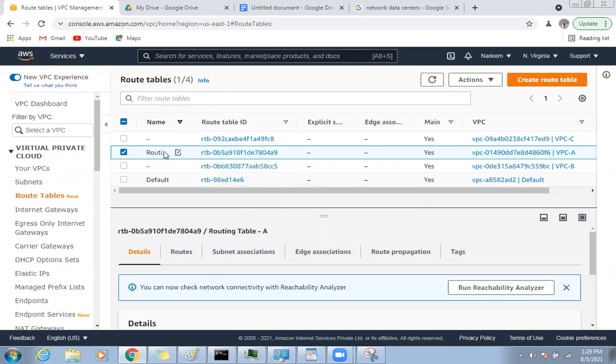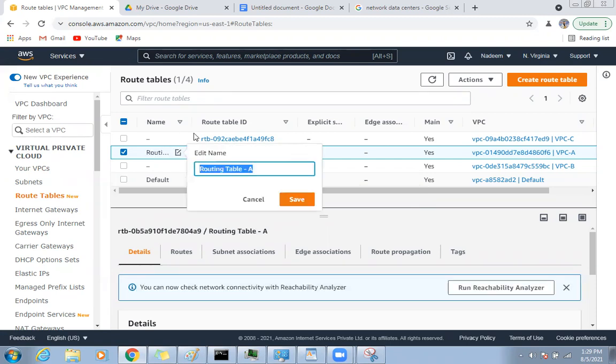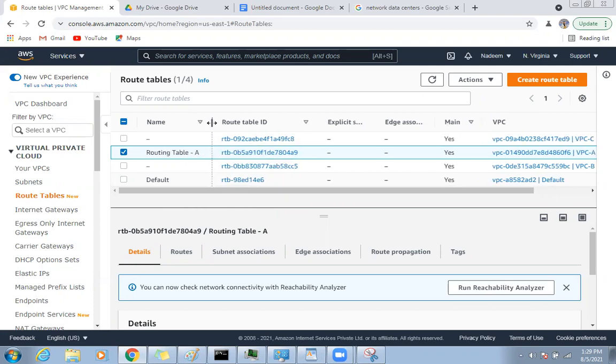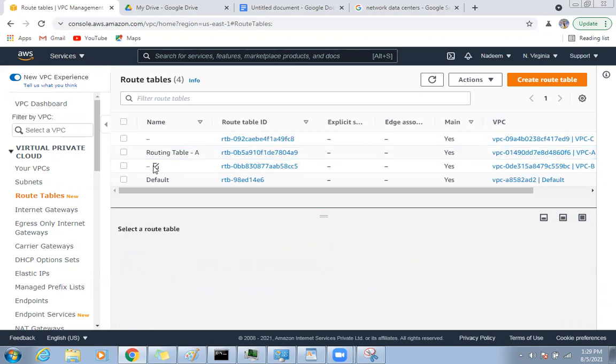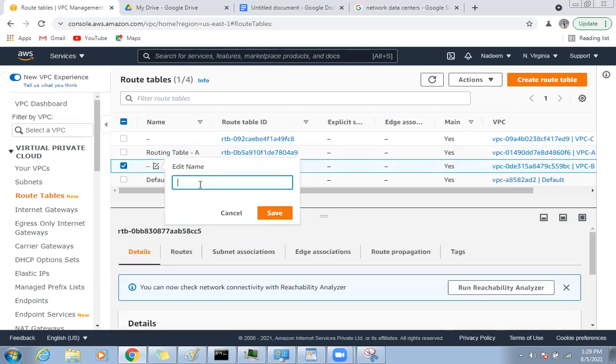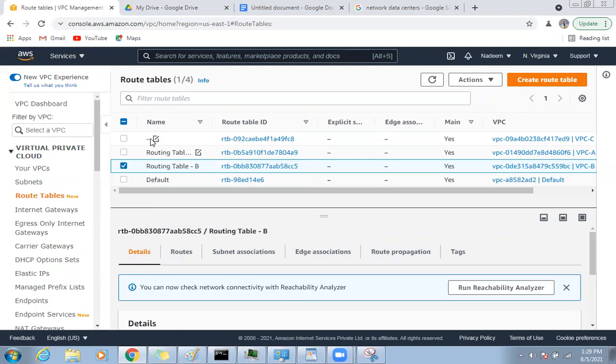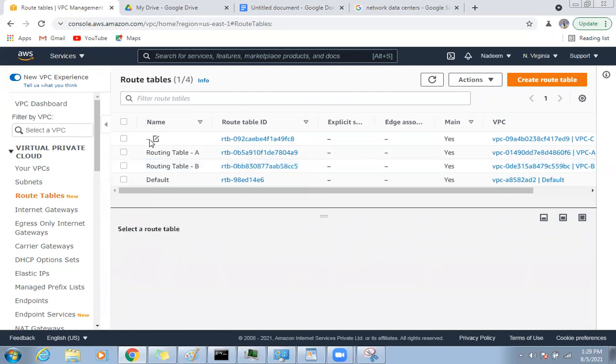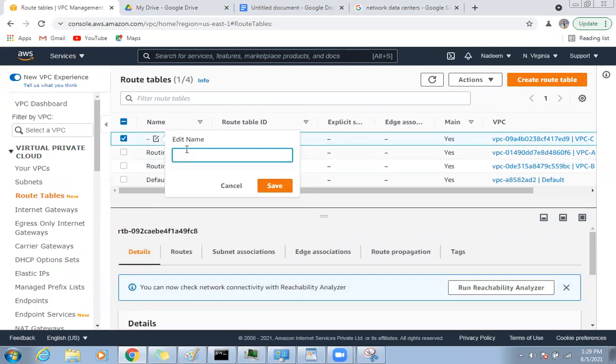Okay. Oops, it is not visible. That's fine, right? Oh, yeah, okay, fine. Routing table A. Then this will be my routing table B. Okay, and this will be my routing table C.